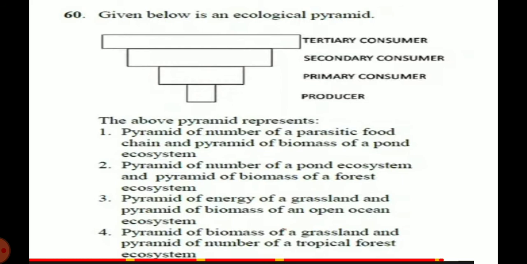The producer is low in amount and the primary consumer is very large in number, that's the case of the inverted pyramid. So the first option is the correct one.